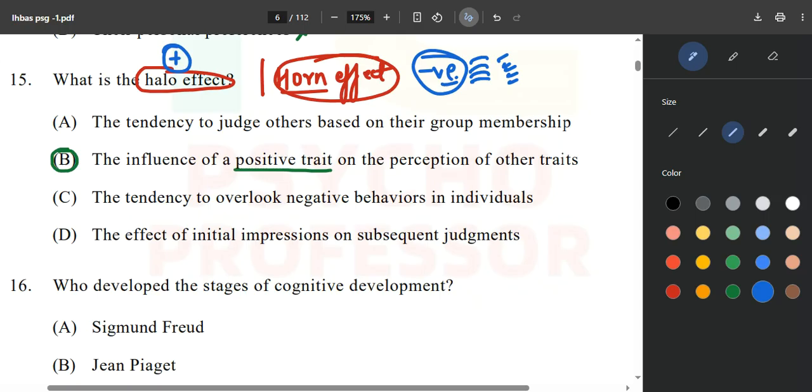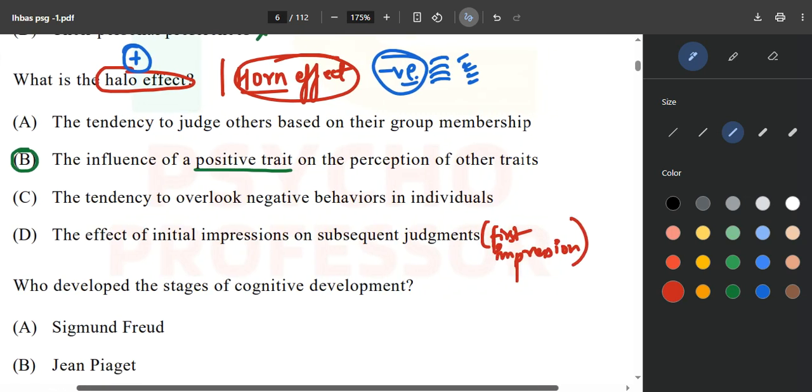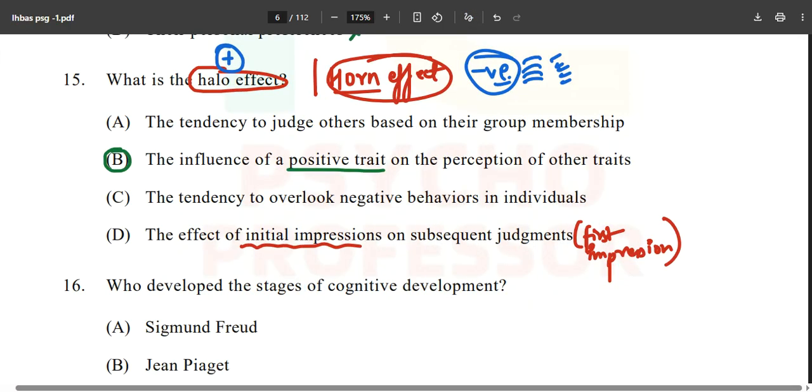The tendency to overlook negative behaviors in individuals. No, this is not the correct option. The effect of initial impressions on subsequent judgments. This we can refer to as impression formation or the first impression. However you perceive that individual for the very first time, the initial impressions will form your subsequent judgments.